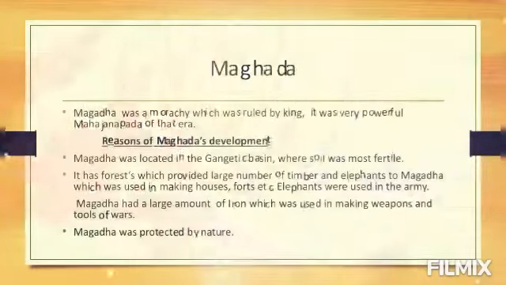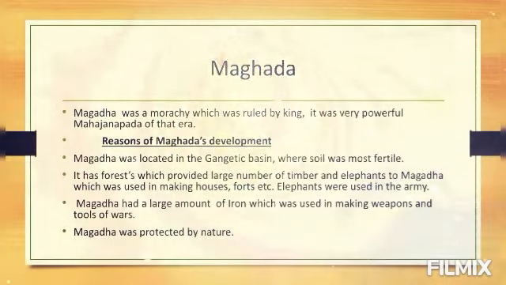Now let's talk about Maghada. Maghada was a monarchy which was ruled by a king. It was a very powerful Mahajanpad of that era. What was the reason behind the development of Maghada? Let's talk about that. Maghada was located in the Gangetic Basin, where the soil was fertile. It had forests which provided a large amount of timber and elephants to Maghada.